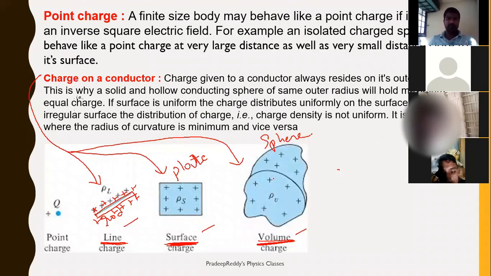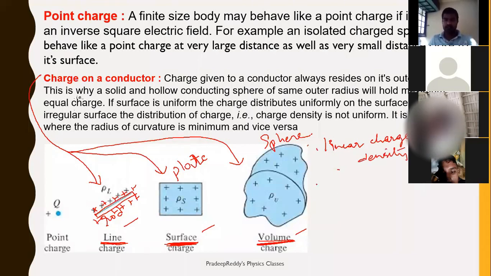So if you are considering a line charge, then we call it linear charge density.